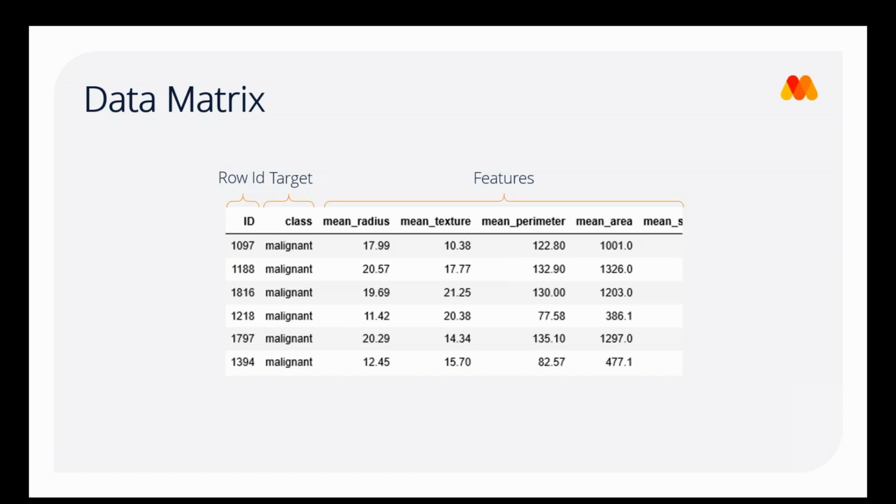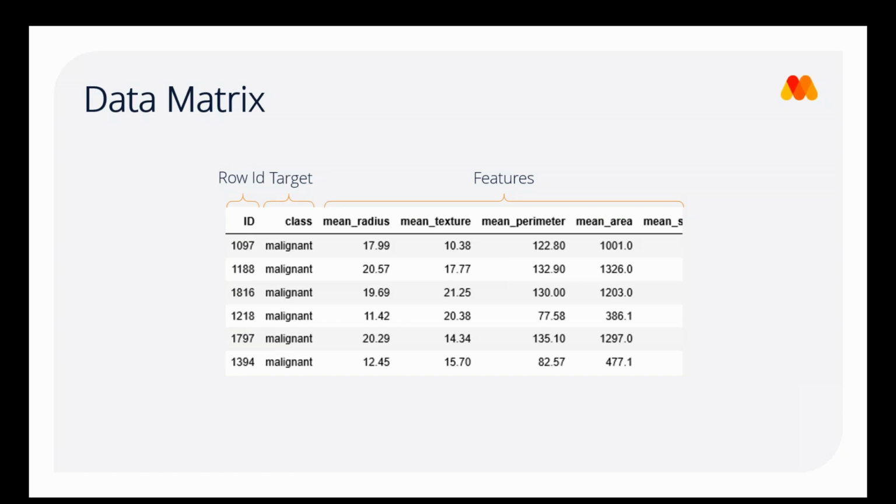Firstly, the target. This column contains the variable that we are trying to predict. In statistical terminology, you might call this our response variable. Secondly, we have our features. These contain, hopefully, the predictive information that will be used during our project. In statistical terminology, you might refer to these as the explanatory variables or the covariates.